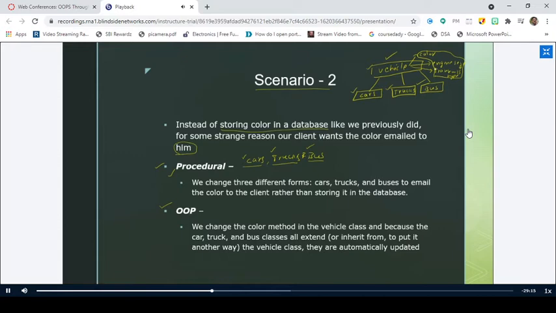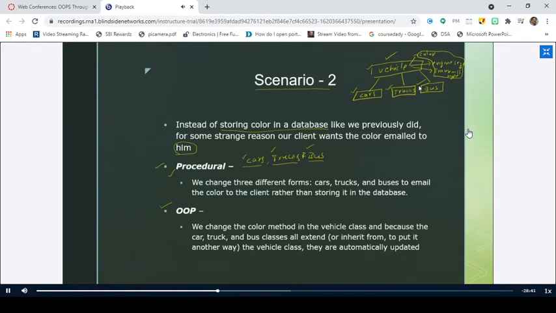If you change the engine size, it will be automatically changed inside cars, trucks, and buses. Similarly, if you change the transmission type in the vehicle class, it is automatically inherited by cars, trucks, and buses. So this is how object-oriented programming performs better than procedure-oriented programming. Any modification you perform, you just make in the vehicle class. We'll see what the vehicle class is called and what the terminology is for cars, trucks, and buses. All these things we'll see.